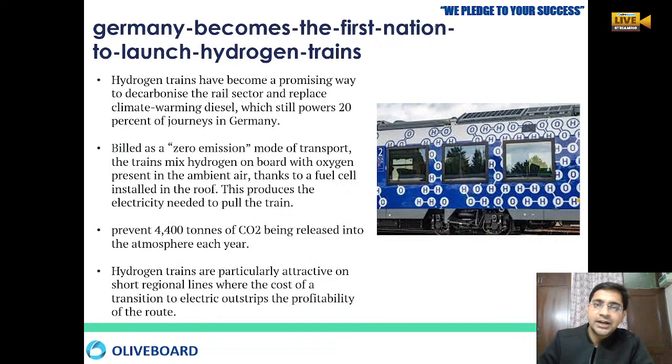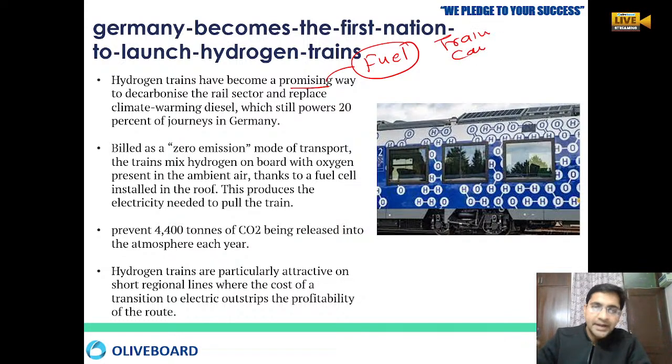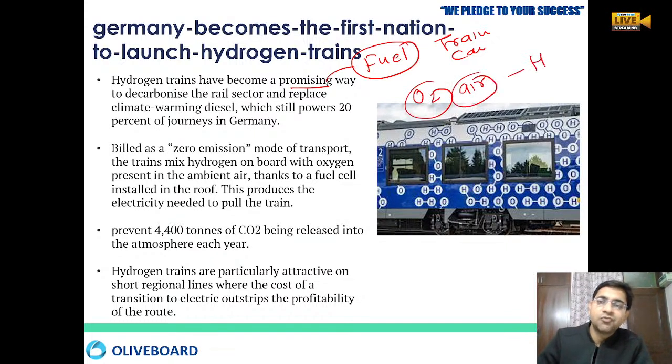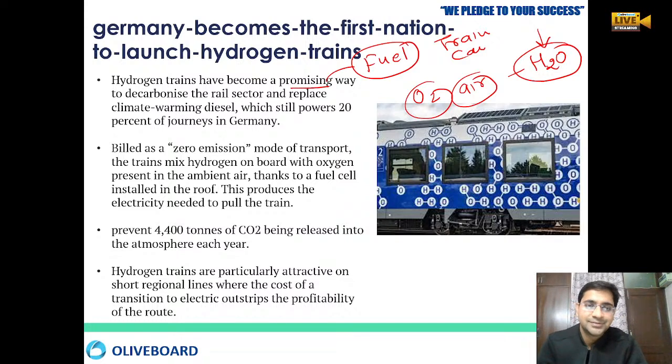As you all know, hydrogen is going to be a promising fuel of the future. Hydrogen trains, hydrogen cars, even in rocketry, we are already using it. If hydrogen trains and hydrogen cars are being built, they will be utilizing the oxygen from the air. The product of hydrogen and oxygen is water. So water will be left, and you can utilize this water for various other purposes also. This is a totally win-win situation for everybody. So this will be a zero emission mode of transport.